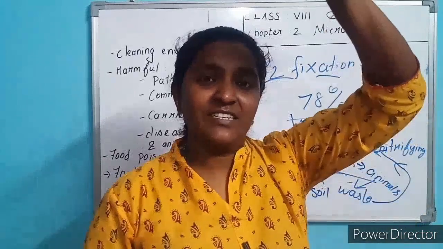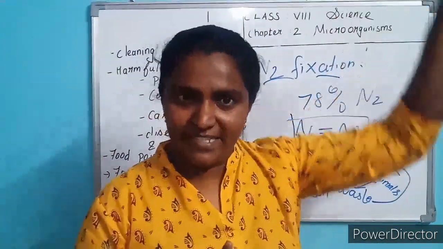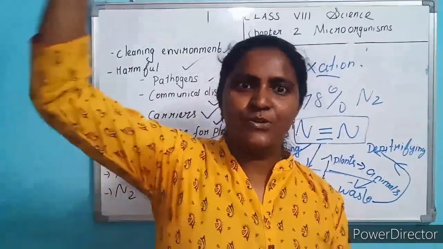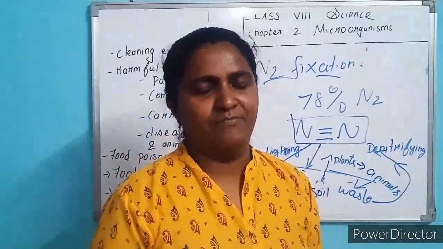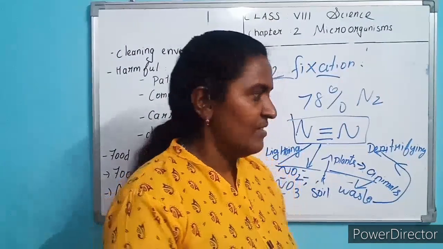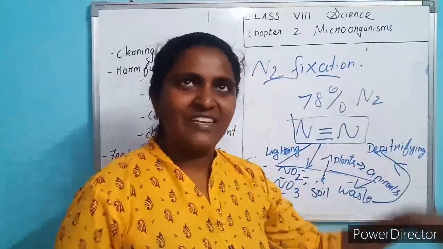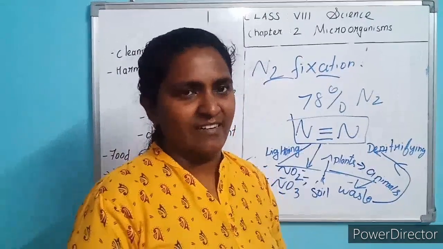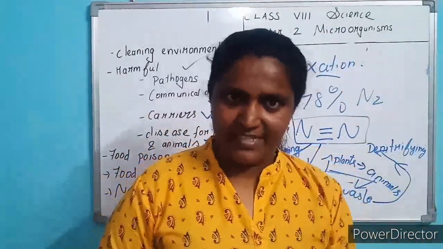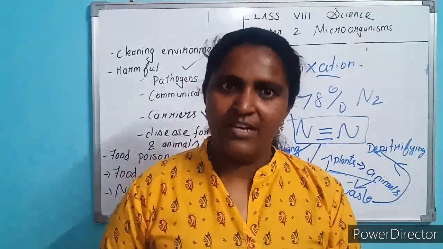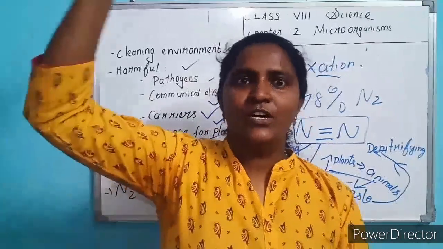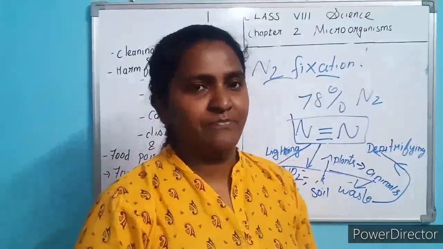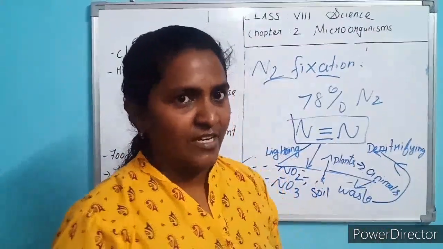Okay, in two ways we can convert nitrogen into nitrate, and another two ways we can convert nitrate into atmospheric nitrogen. Now are you clear? So again we return the nitrogen. So this is a cycle. So it is called the nitrogen cycle. How does nitrogen convert to nitrate? It goes to the soil. From the soil, nitrate changes into nitrogen, that means atmospheric nitrogen. It goes to the atmosphere. Clear, children? Okay, all the best.